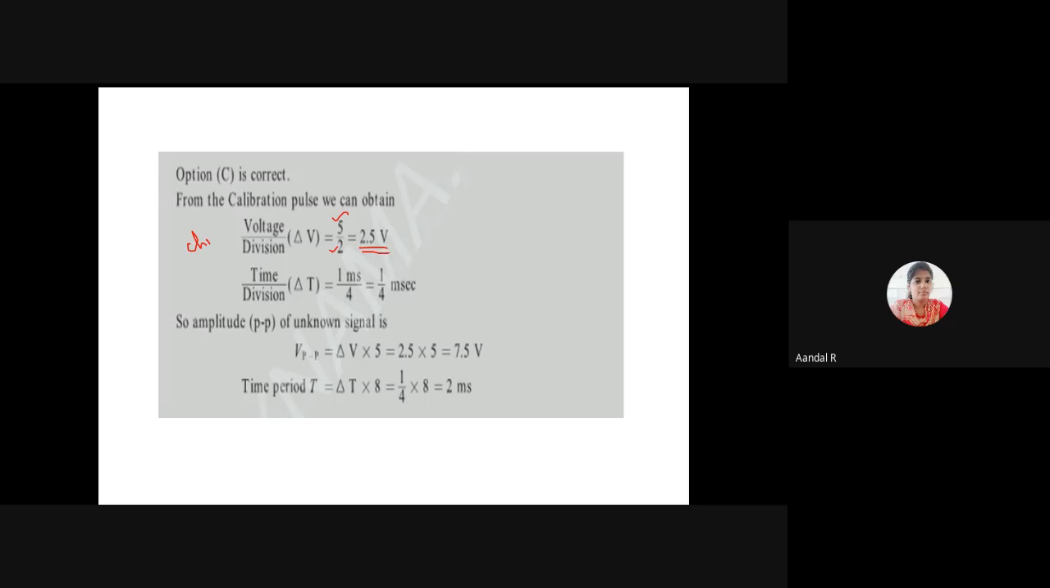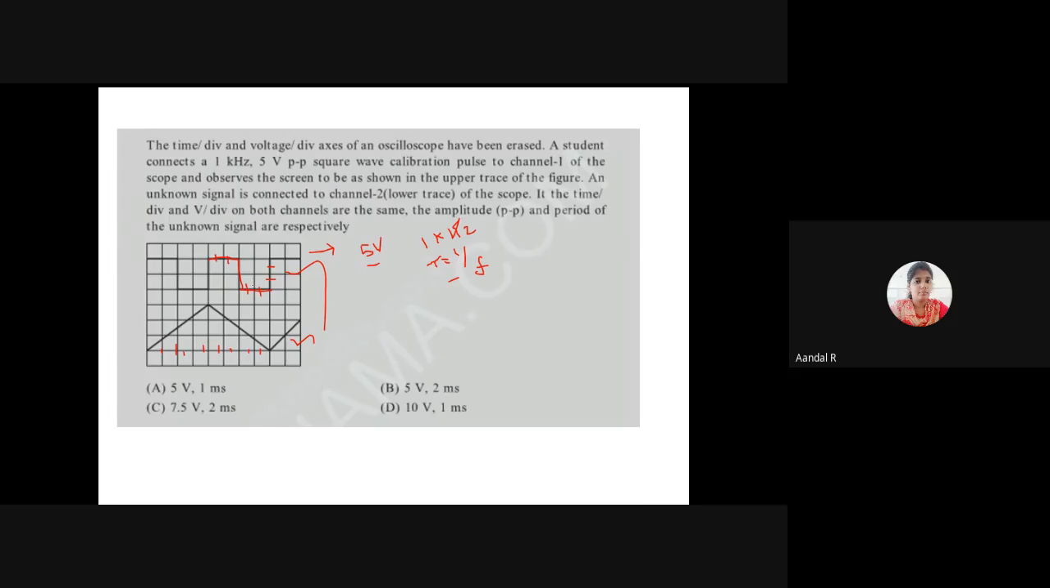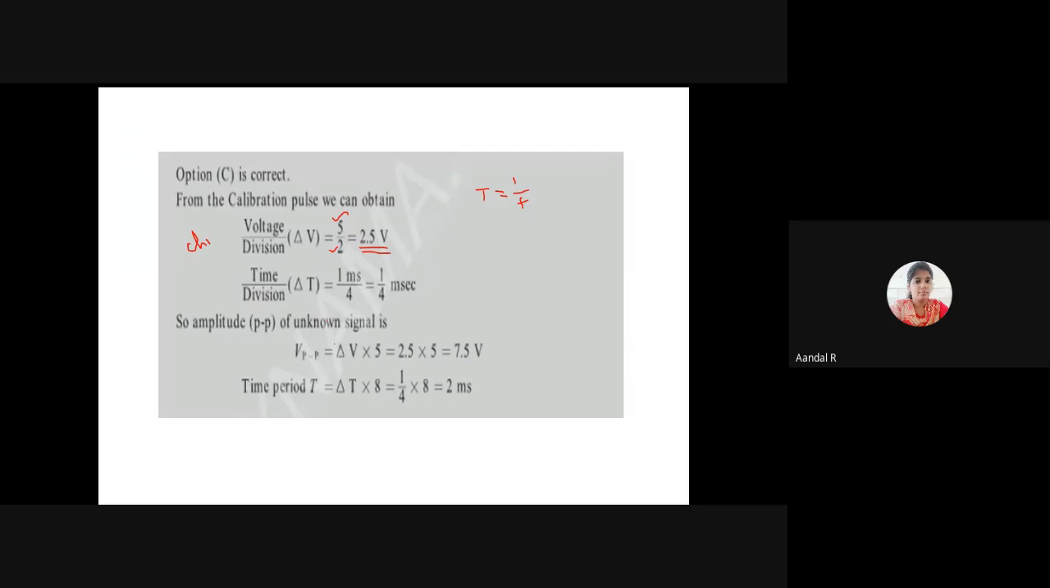In the same way, to calculate the time per division, I am using the formula T is equal to 1 by F. Substituting F as 1 kilohertz, I get the time value of 1 millisecond. The time divisions here are 4: 1, 2, 3, 4. So the time per division is 1 by 4 millisecond.